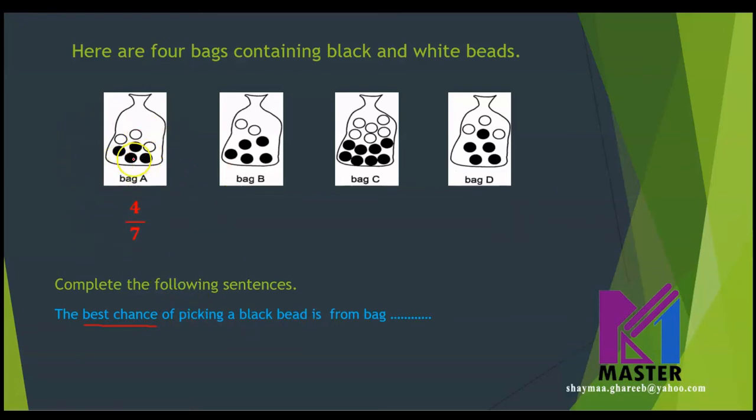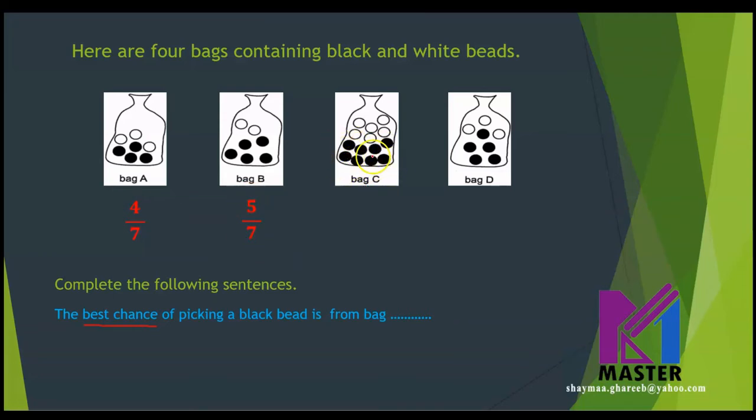For the first bag, we have 4 black beads over 7 beads in total. So the probability of black beads will be 4 over 7. What about the second bag? How many black here? 5 over a total of 7. So it will be 5 over 7. What about bag C?